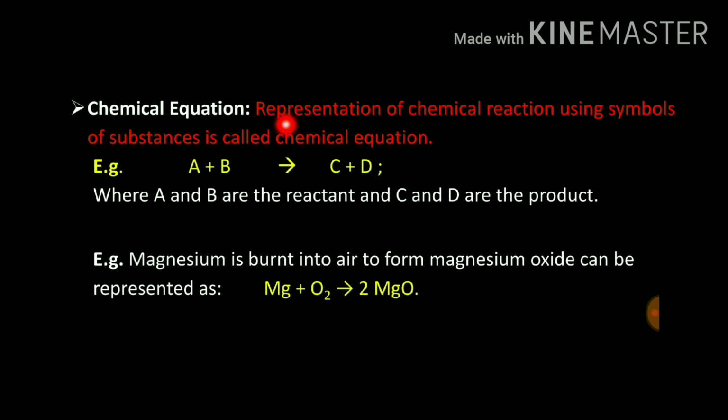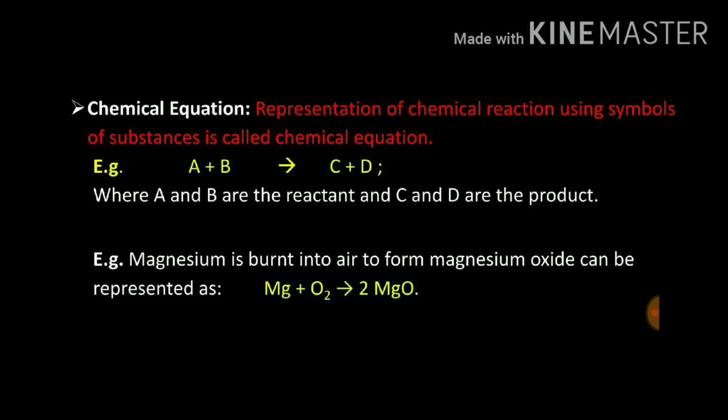See the definition. Representation of chemical reaction using symbols of substance is called the chemical equation. Means we are representing all chemical reactions in the shorter form by using symbols. The symbols of each and every element are different, and we have studied this in 9th standard already.